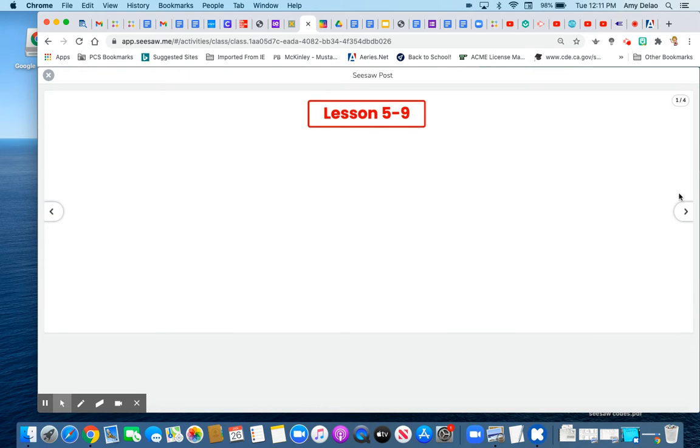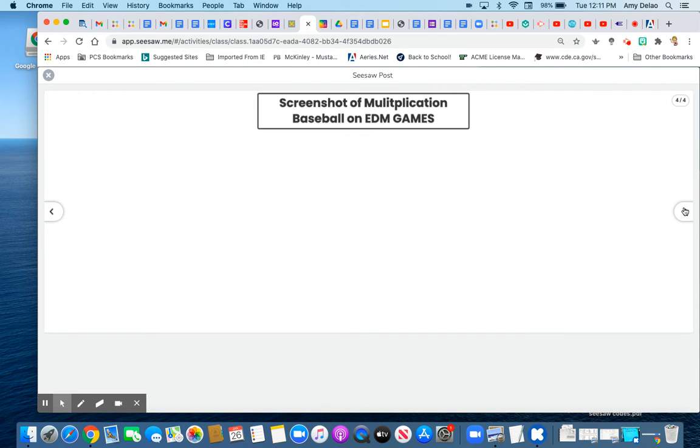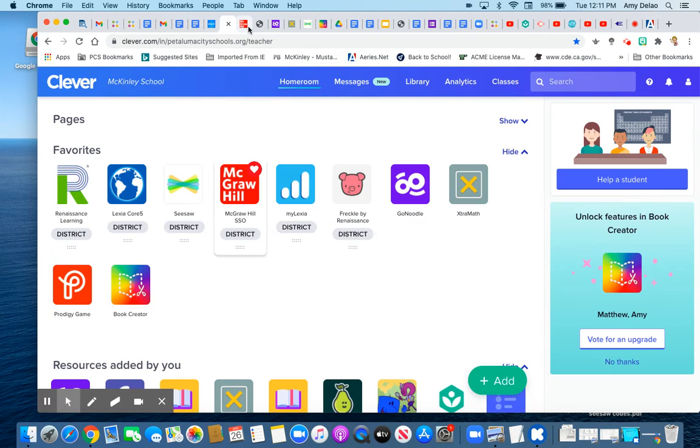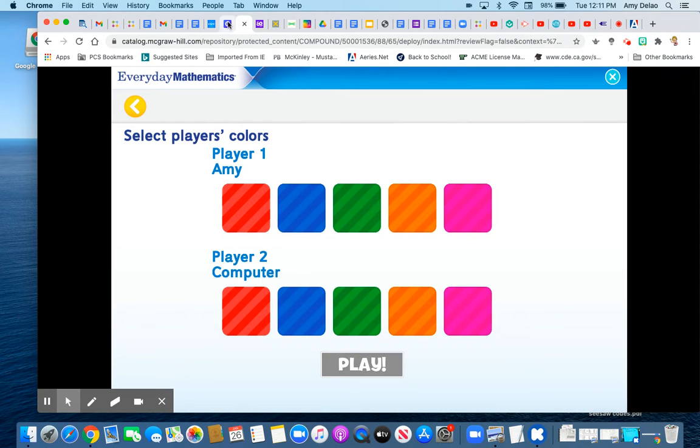All right, so for math today, we did 5-9. I just want to show you one thing. Here's where your lesson page will go. There's two, the subtraction and the lesson page. Actually, there's three, and the multiplication chart that we colored. Then the home link and the math boxes we did in class. And then here, a screenshot of multiplication baseball on EDM games. So remember, go to Clever. Let me exit out so I can show you how to get there again.